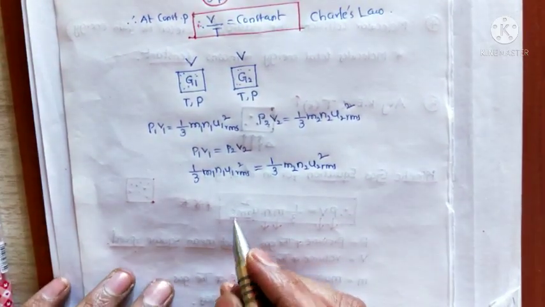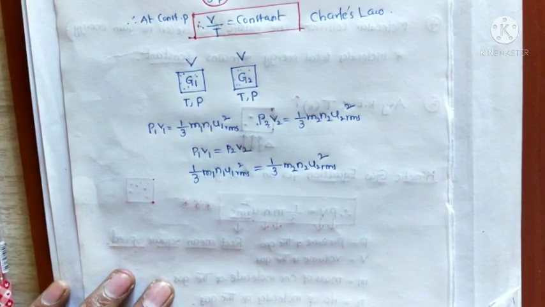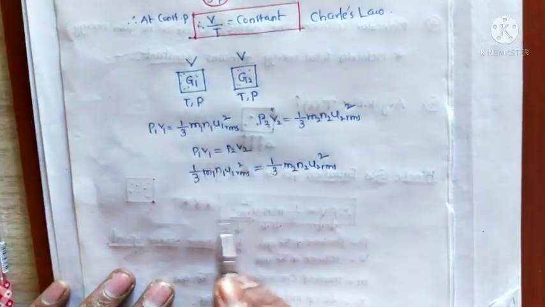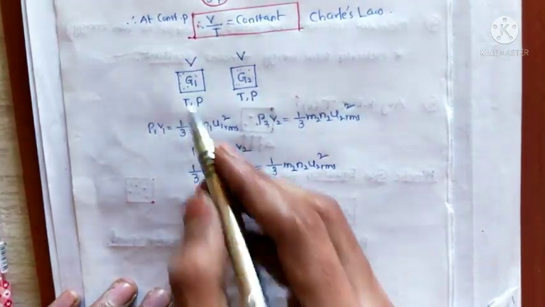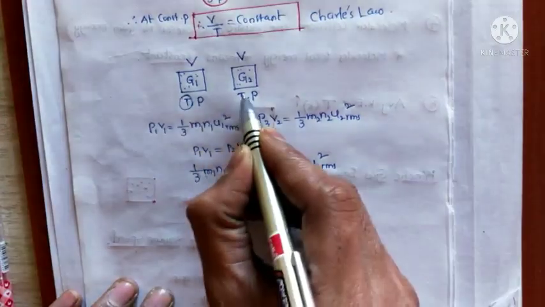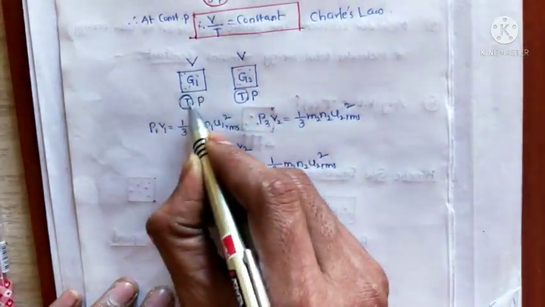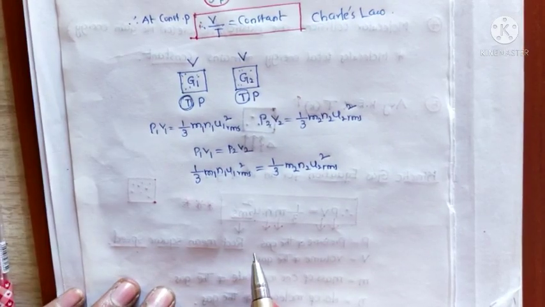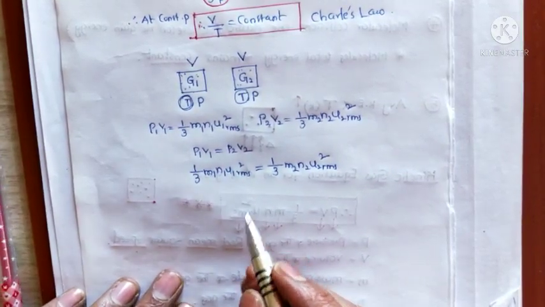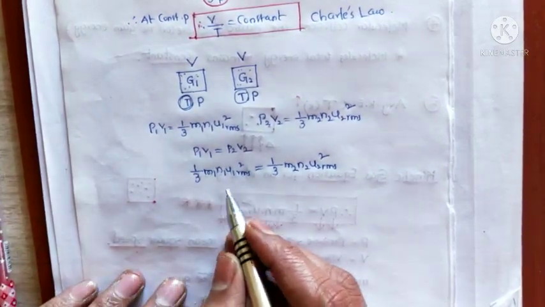Okay, so in these two gases the temperature is the same. As the temperature is the same, their kinetic energy per molecule is also the same.